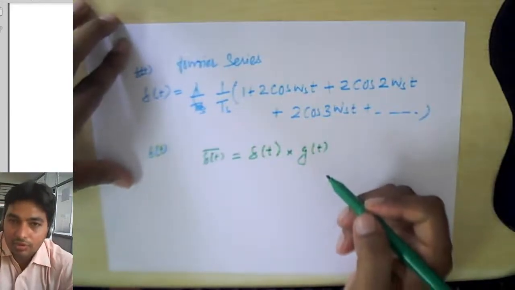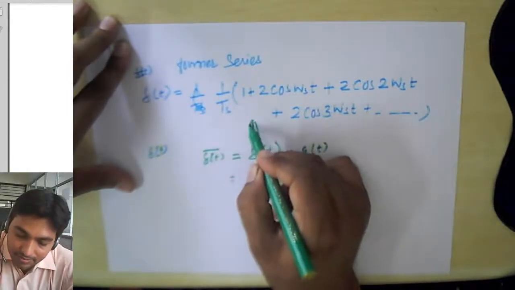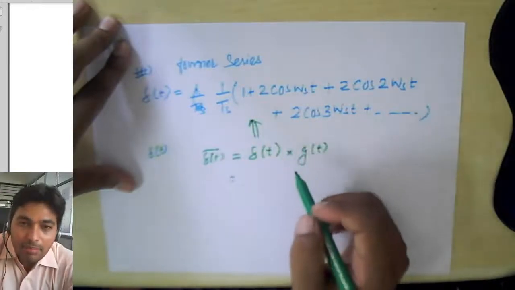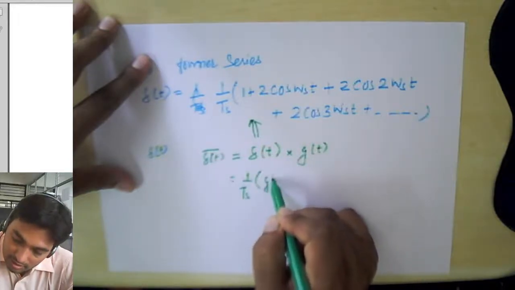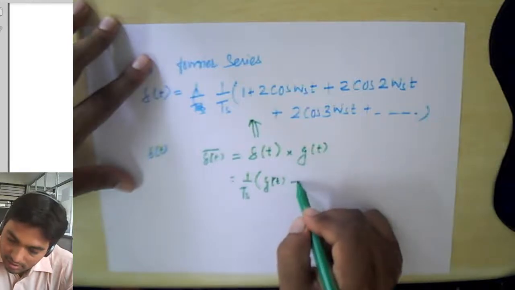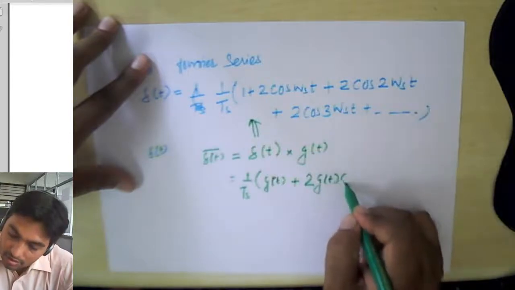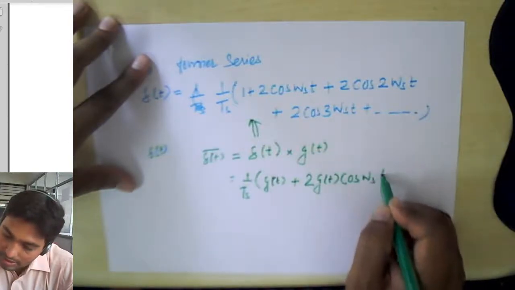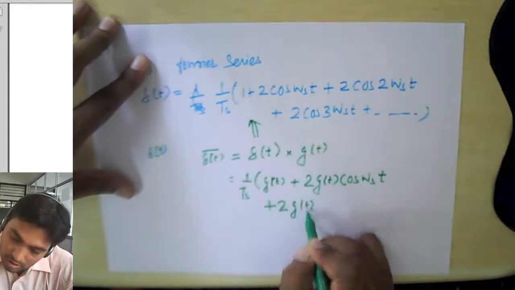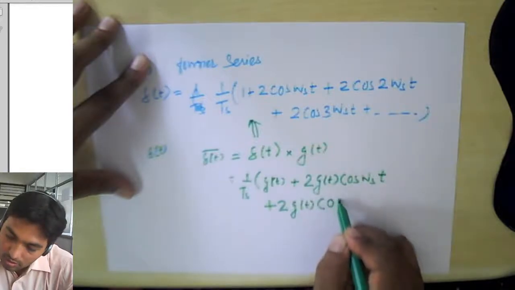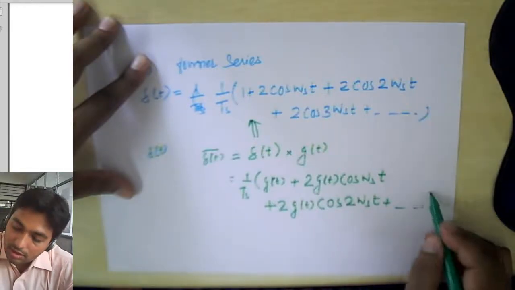This will become 1 upon Ts times g(t) plus 2 g(t) cos omega_s t plus 2 g(t) cos 2 omega_s t, and so on up to infinity.